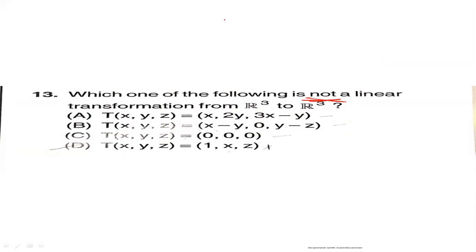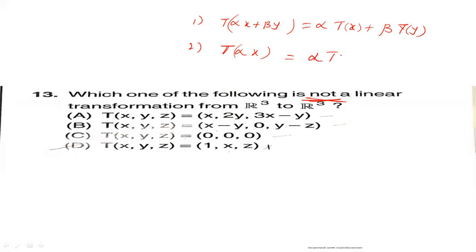We know that for a linear transformation, T of alpha x plus beta y is equal to alpha of T of x plus beta of T of y, and the second condition is T of alpha x is equal to alpha of T of x. If both these conditions are satisfied, then it is called a linear transformation.